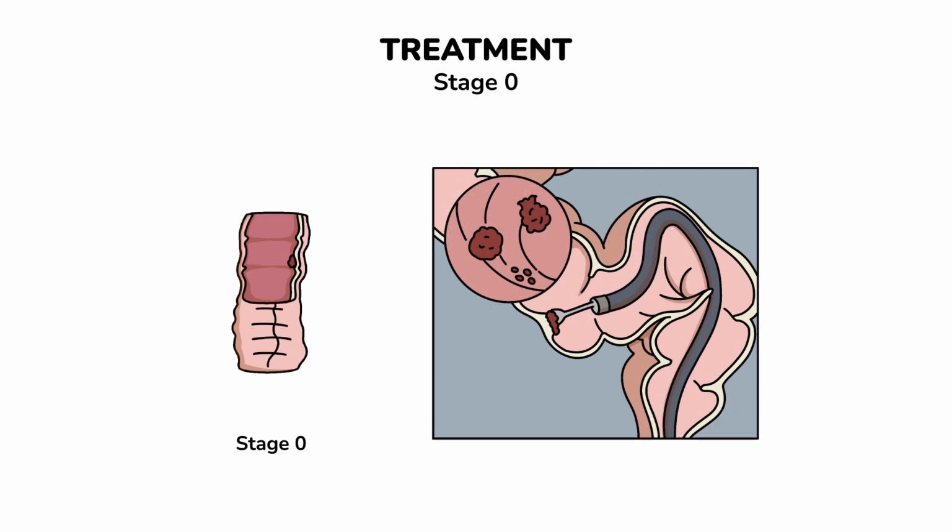Treatment. Treatment options depend on several factors, including the type and stage of cancer, patient's overall health, and possible side effects. Stage 0 colorectal cancer. The Stage 0 colorectal tumors have not grown beyond the inner lining of the colon. Minimally invasive surgeries that remove the cancer by cutting out the polyp can be the only treatments needed. Endoscopic mucosal resection or transanal minimally invasive surgery are highly effective and safe procedures.